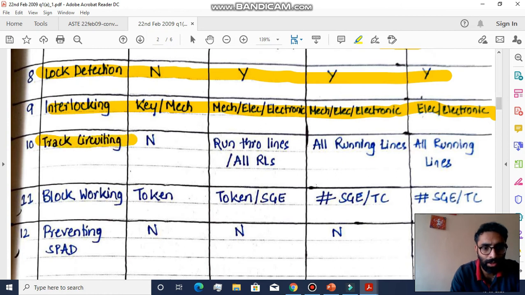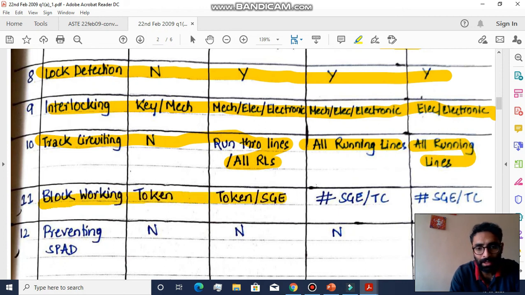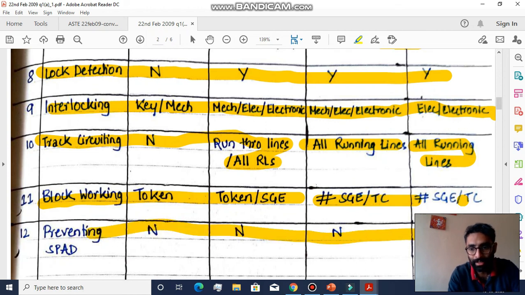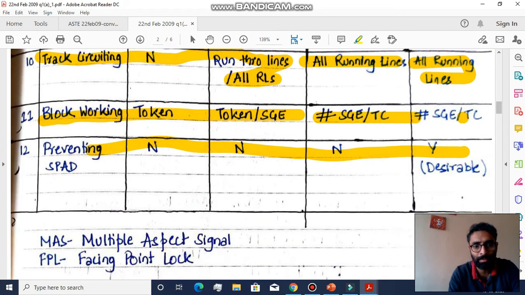Track circuiting, not required in standard 1. Run through lines are there in all RLs, all running lines. All running lines you need track circuiting. Block working: you can have token type in standard 1, token or SGE type in standard 2, and SGE or track circuited type in standard 3, or SGE track circuit type in standard 4 as well, right? And preventing SPAD: is there an arrangement? No in standard 1, 2 and 3, and yes, it's desirable in standard 4.